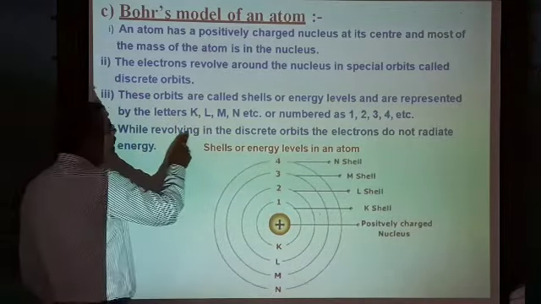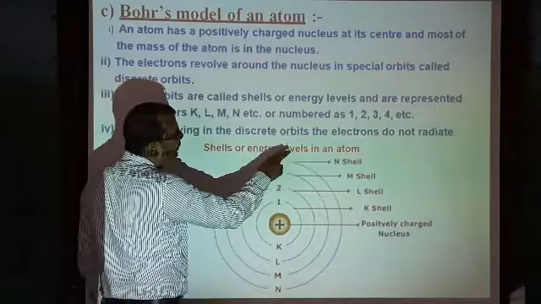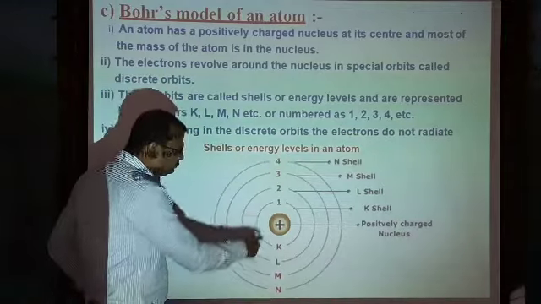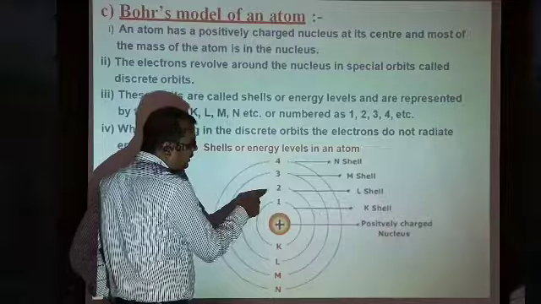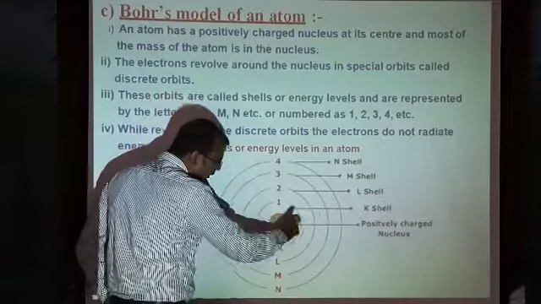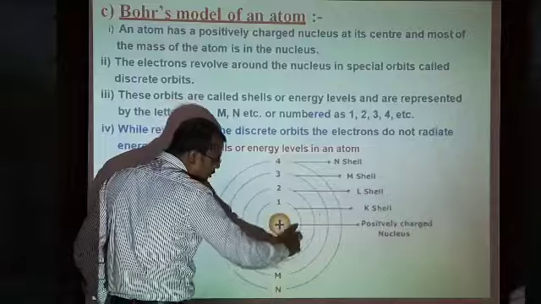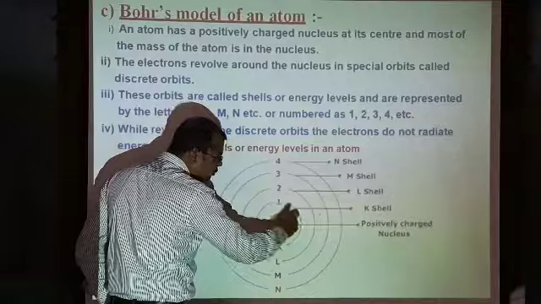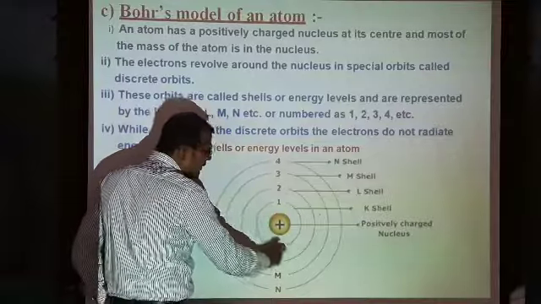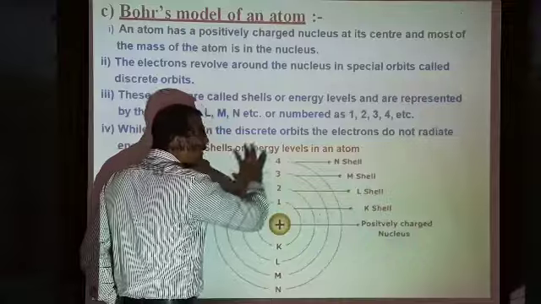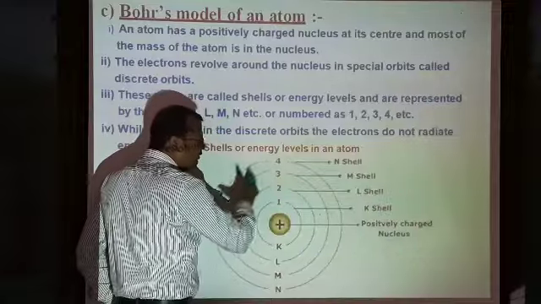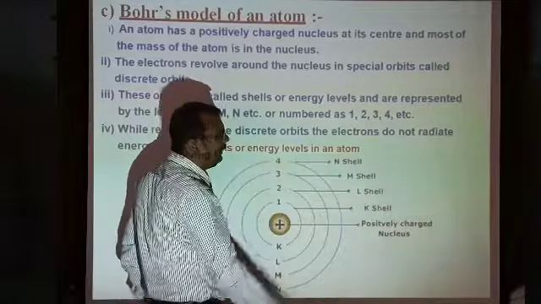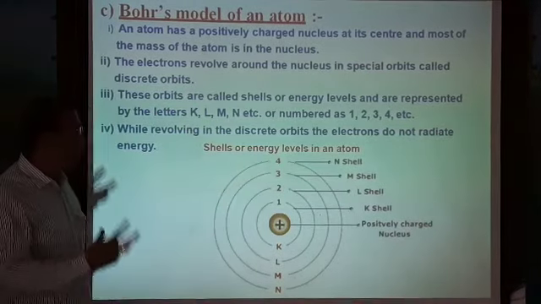Next, while revolving in the discrete orbits, the electrons do not radiate energy. For example, this is one orbit, this is the second orbit, this is the third orbit, and this is the fourth orbit. The energy is more in the first and less in the outer ones. They rotate in their particular shell, and when rotating in that shell they do not radiate, which means they do not lose their energy.